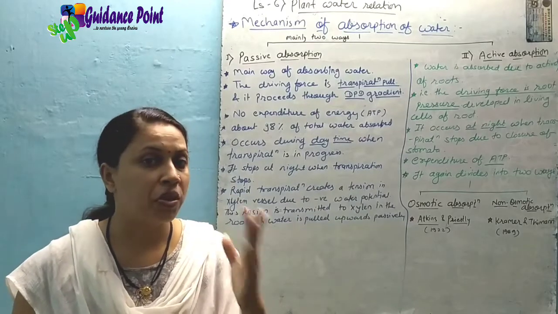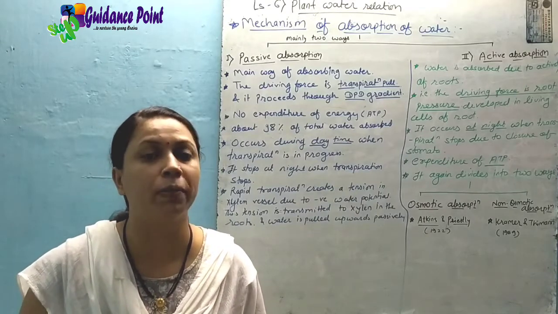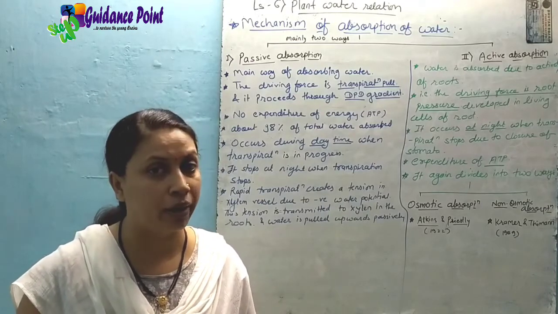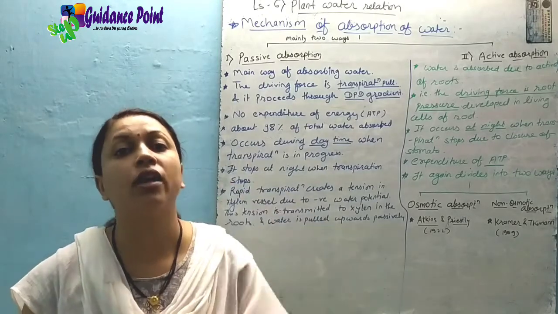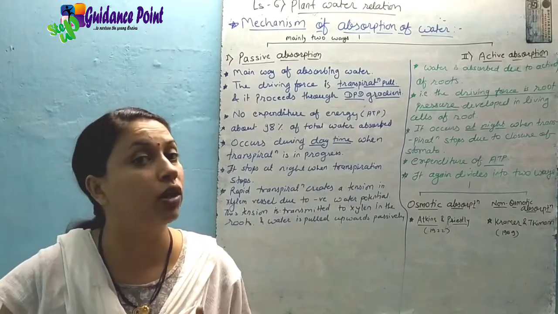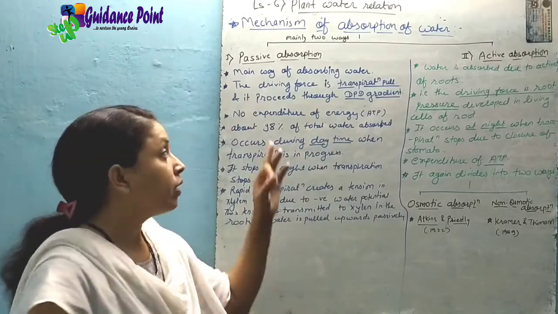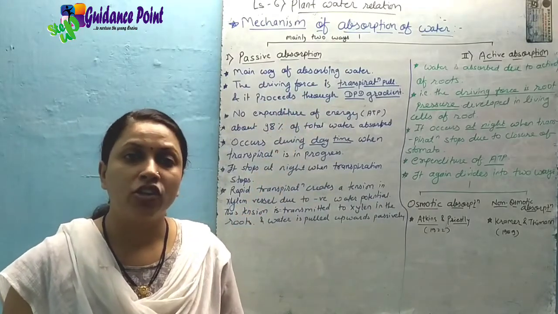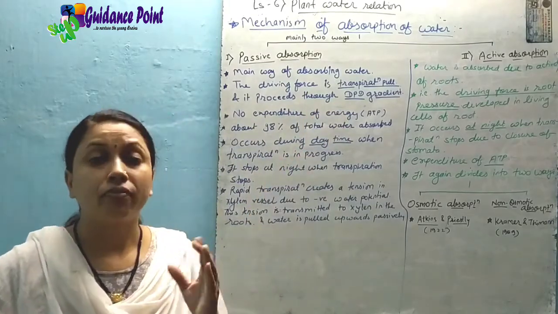Transpiration की वजह से, transpiration means the process of removal of water through the stomata into the environment, means loss of water from the plant. तो transpiration pull जो create होता है because of losing the water into the environment acts as a driving force to pull the water upward from the soil into the root and from root to all parts of a plant, up to the leaves. Understood? फिर इसके अलावा transpiration pull and also the DPD gradient, means the transpiration pull as well as the diffusion pressure deficit gradient